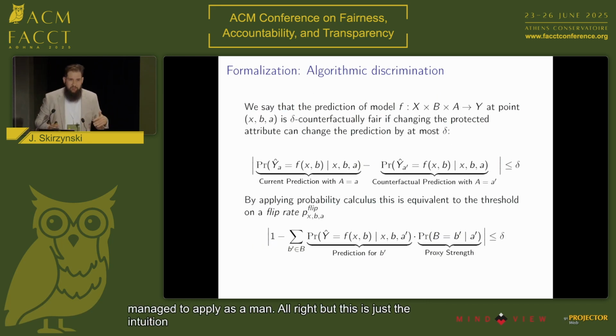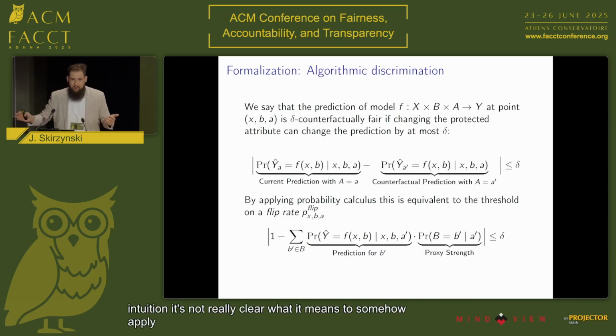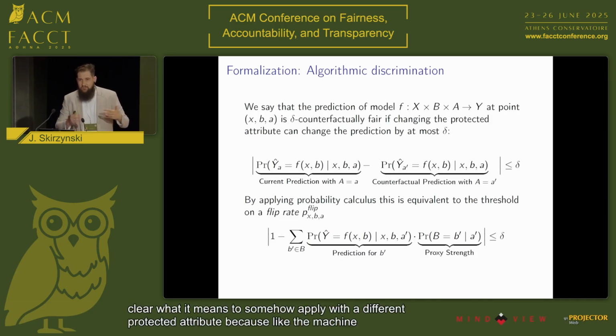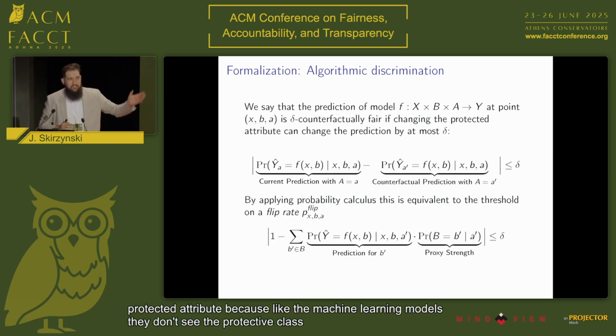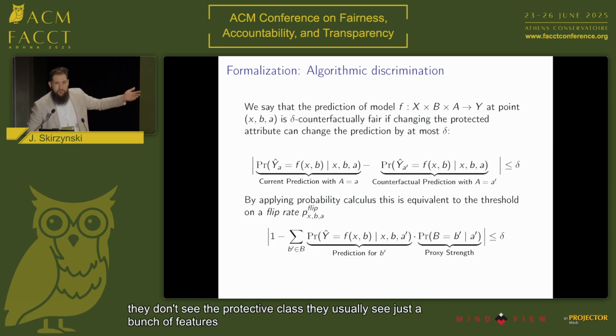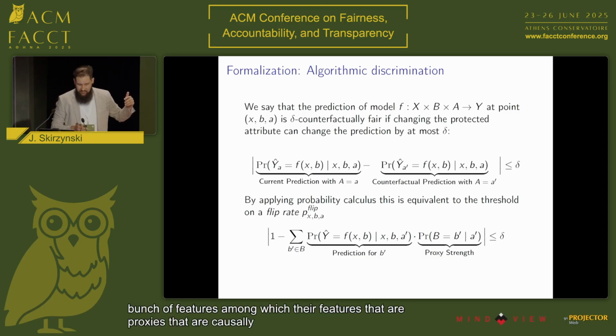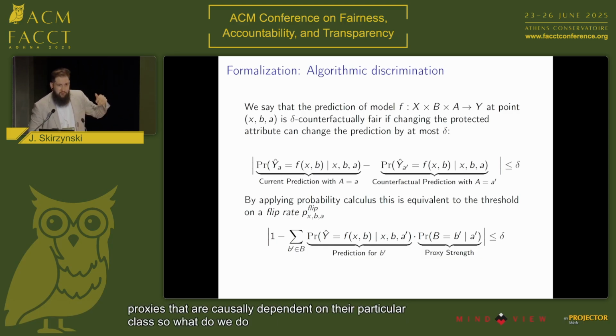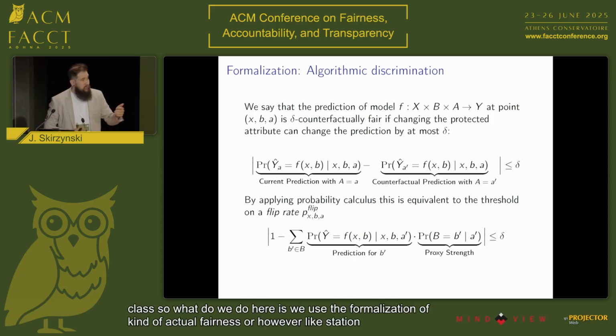All right, but this is just the intuition. It's not really clear what it means to somehow apply with a different protected attribute, because the machine learning models, they don't see the protected class. They usually see just a bunch of features, among which there are features that are proxies, that are causally dependent on the protected class. So what we do here is we use the formalization of counterfactual fairness, or our relaxation of it, delta counterfactual fairness.